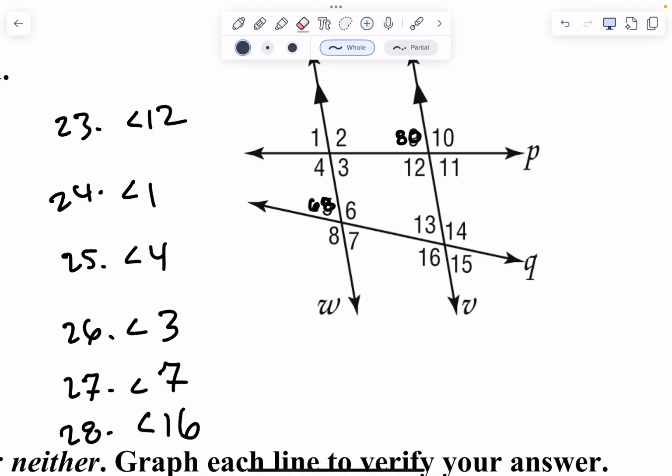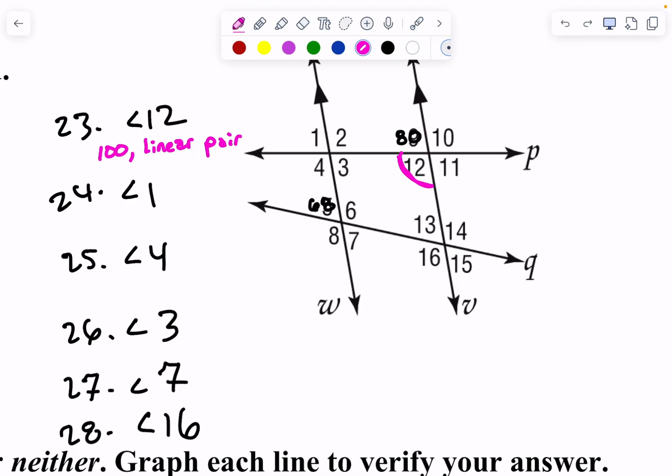All right, they want to know what angle 12 is. Angle 12 is this guy right here. He is 100. Why? What is he in relationship to 80? They are a linear pair. Does that make sense? Angle 12 in relationship to this 80 is a linear pair.